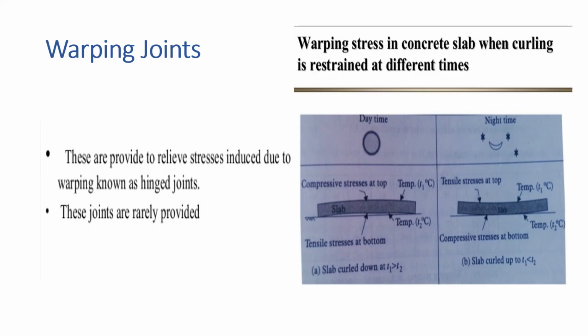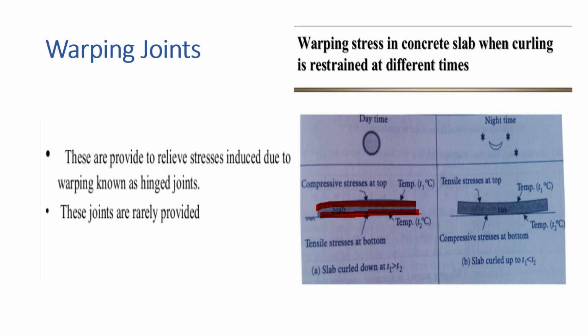Warping joints. These are provided to relieve the stresses induced due to warping, and are known as hinged joints. Warping stress develops in concrete slab when curing is restrained at different times. During daytime, the temperature at the top of the slab will be more when compared to the bottom of the slab. Due to that, there will be a tensile stress at the top of the slab and a compressive stress at the bottom of the slab. So, due to that, there will be a warping down condition.